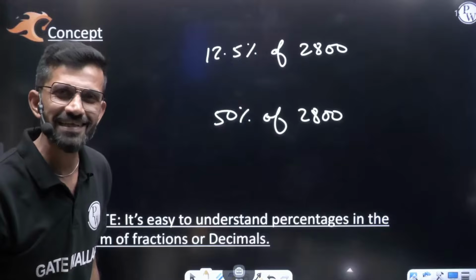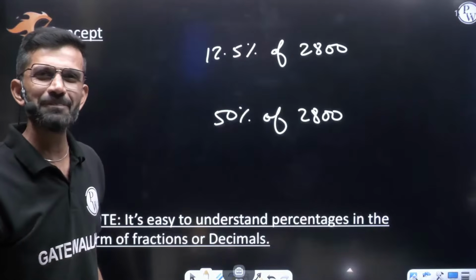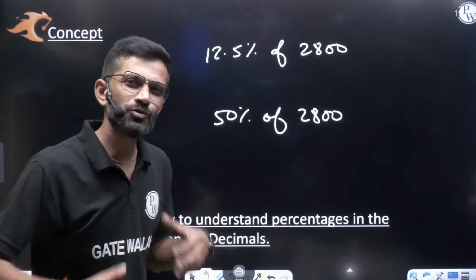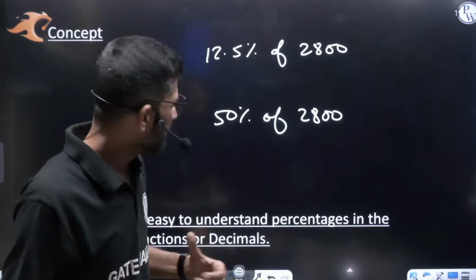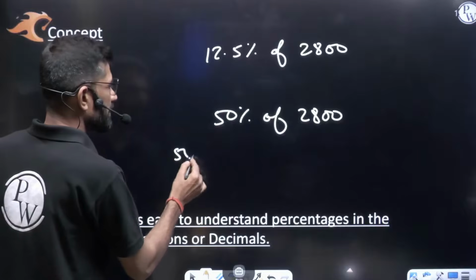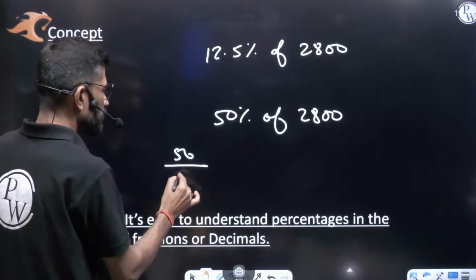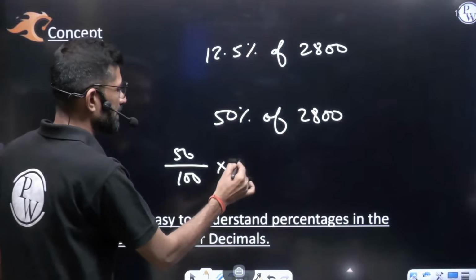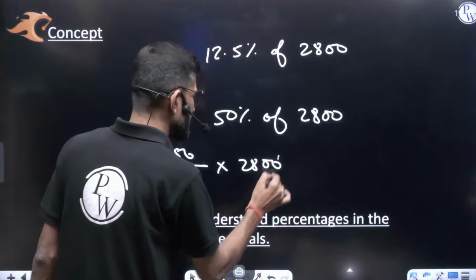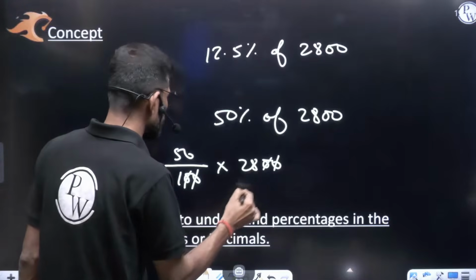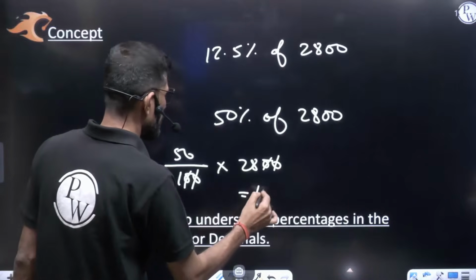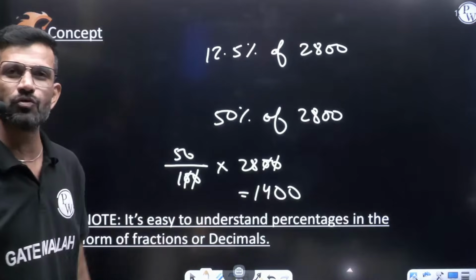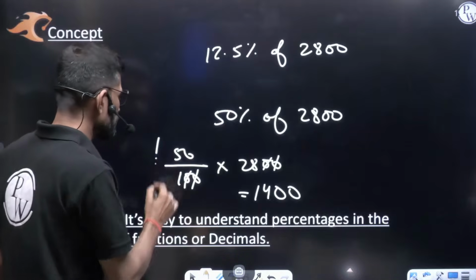Now you must be getting the answer. Without pen, paper, calculator, you are saying 1400. How did you get that 1400? I was expecting that when I ask you 50% of 2800, you should write on the paper: 50% means 50 by 100, "of" means multiplication, then 2800, zero cancel, zero cancel, then 28 fives are 140, so here 1400. This zero also is included, 1400. This much time you should take.